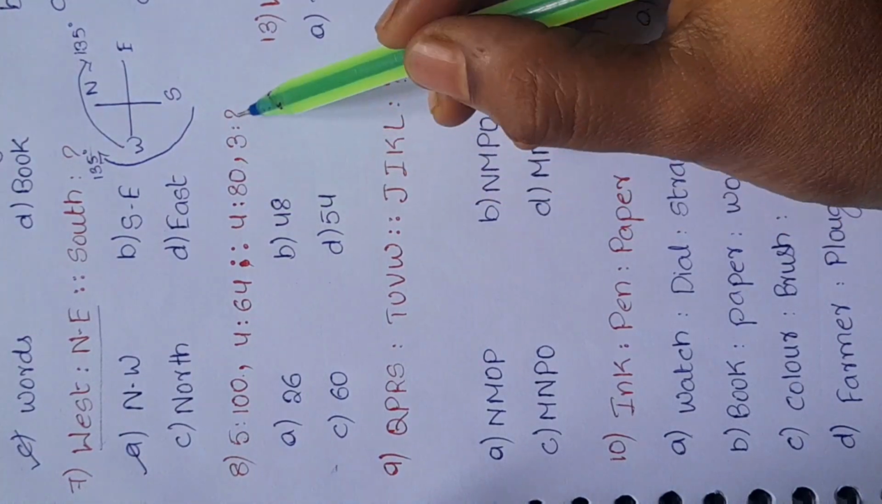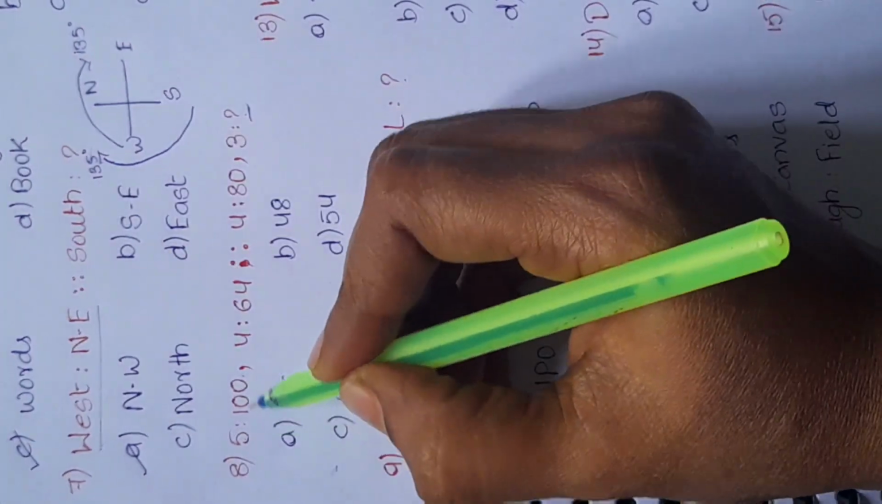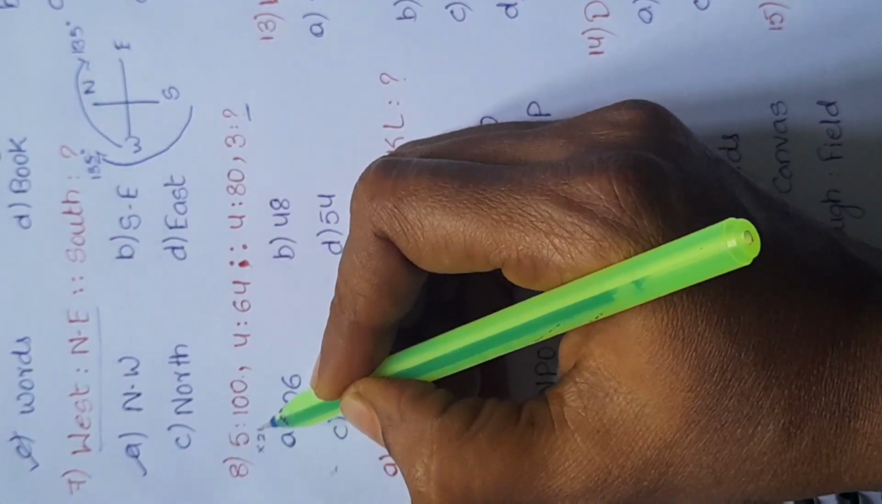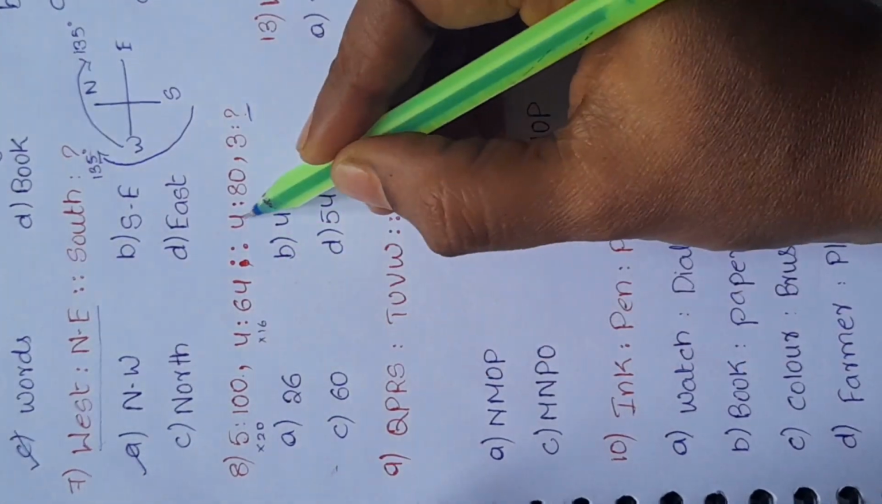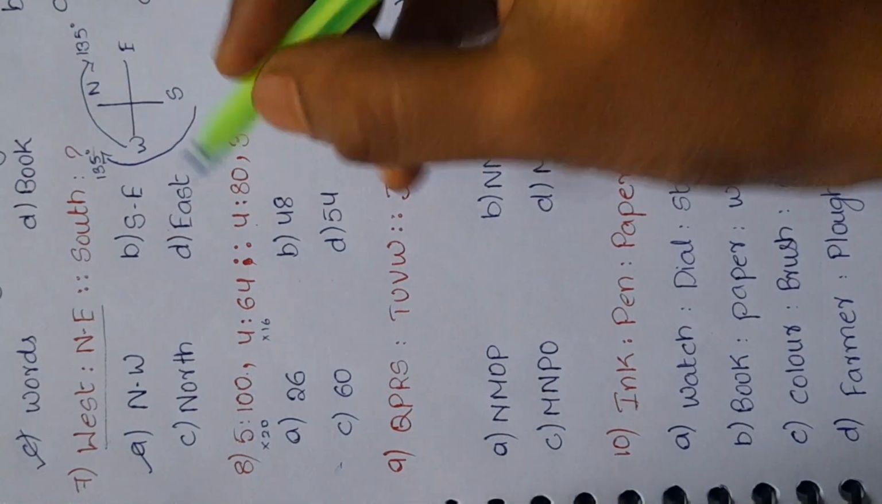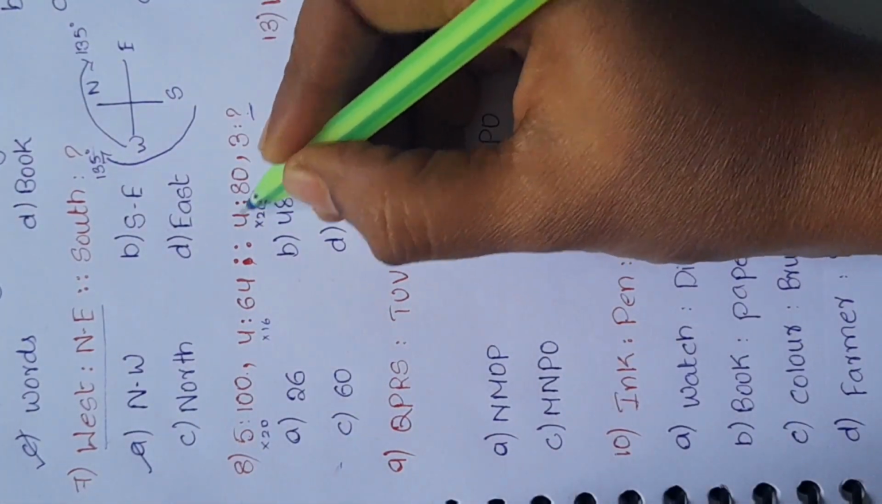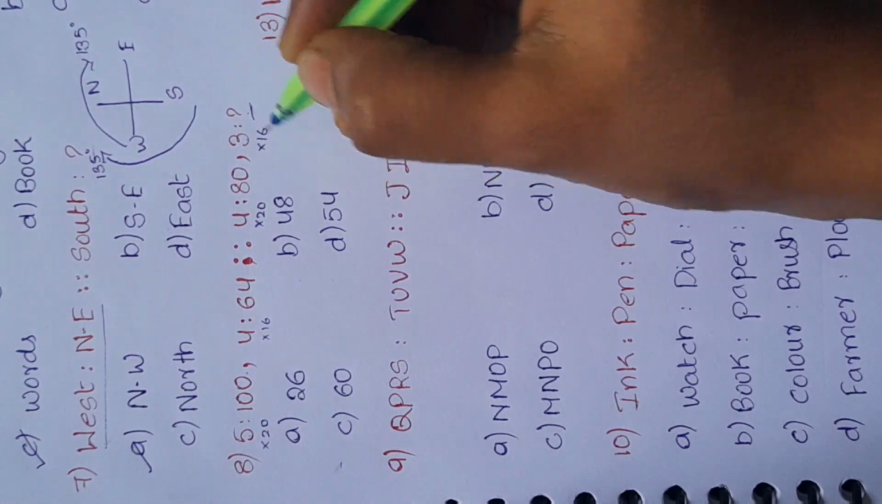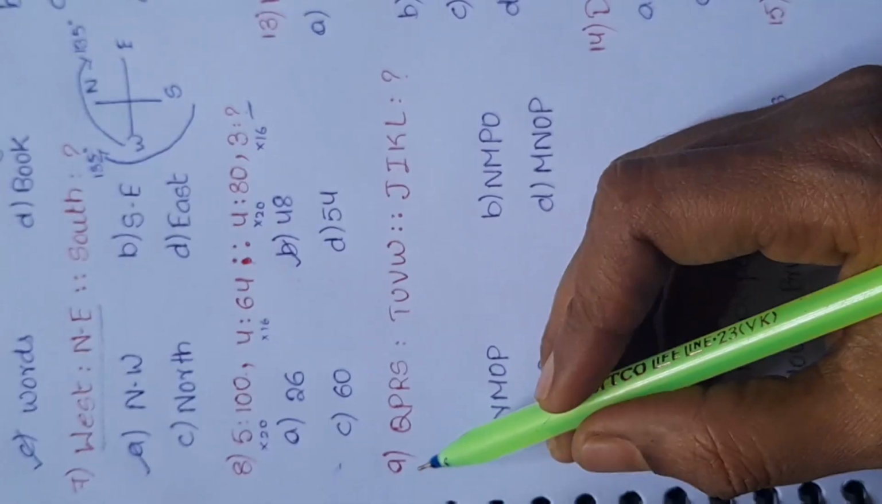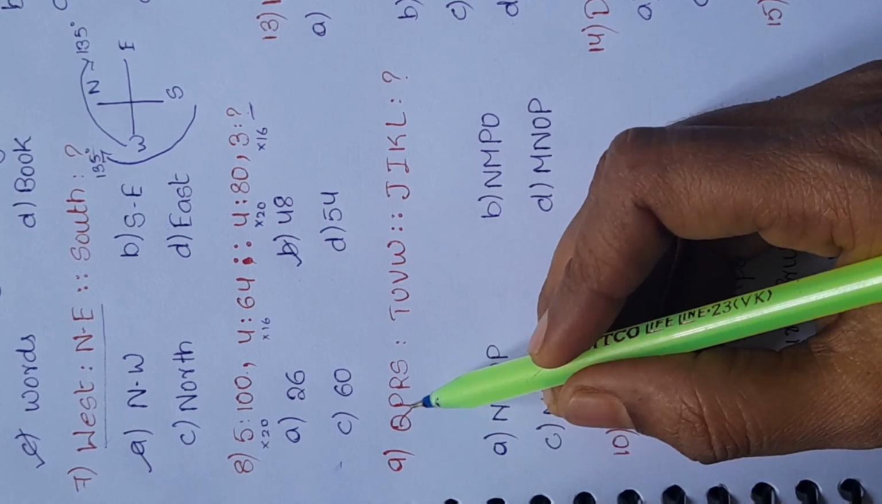Eighth question is 500, 464. Here 480 is given, 3 and question mark is given. We get 100 by multiplying 5 with 20. We get 64 by multiplying 4 with 16. In the same way, we should multiply 4 with 20. We get 80. Now we should multiply 3 with 16. 3 into 16 is 48. Option B is correct.